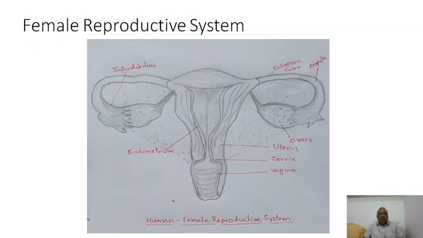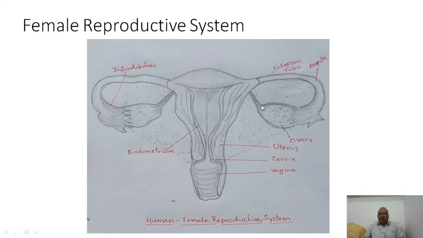Friends, this is the center where the entire development of the embryo occurs. And this is called the female reproductive system. A female reproductive system has gonads called ovaries. A pair of ovaries is situated in the lower part of our abdomen, and the two ovaries are attached to the dorsal body wall with the help of mesovarium. Mesovarium firmly attaches the ovary onto the dorsal body wall of the female.